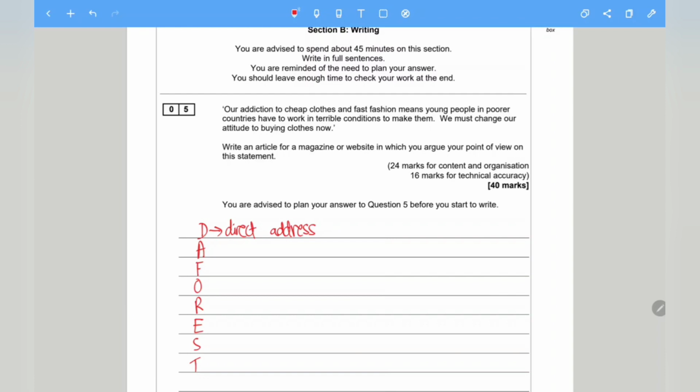So what is direct address? It is when you speak directly to the reader using words like you. A is alliteration, anecdote, and anaphora.